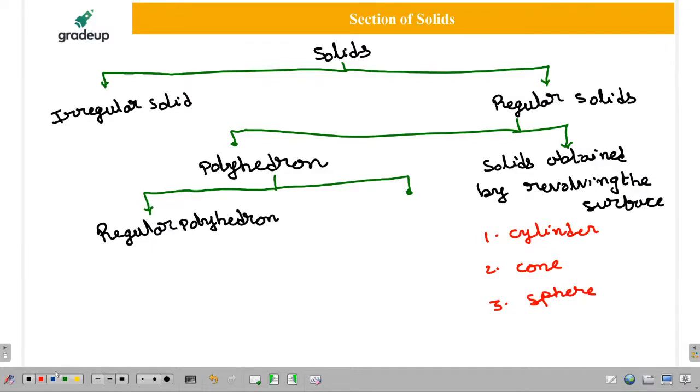You have already come across these yesterday itself. What are they? One is tetrahedron, and second one is hexahedron, which is also simply termed as a cube.